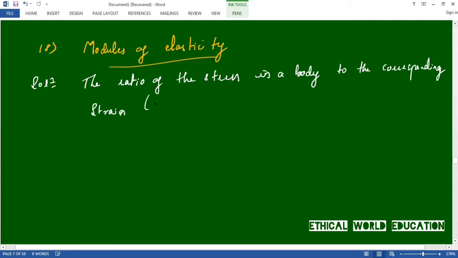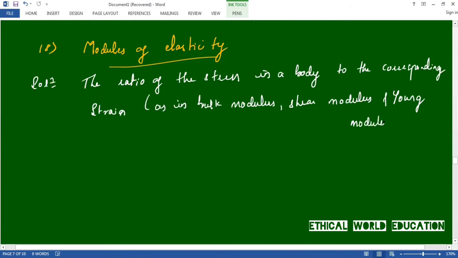Here strain is as in bulk modulus, or shear modulus, or Young modulus. These are the three moduli. So this is the definition of modulus of elasticity.